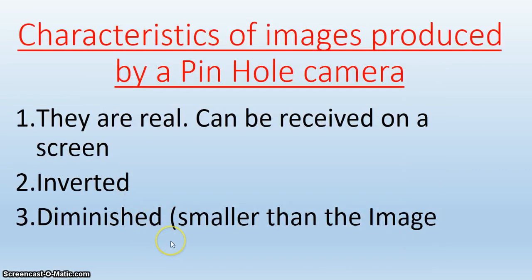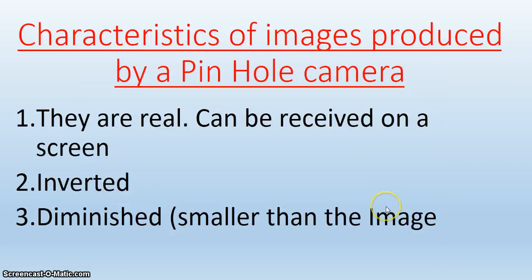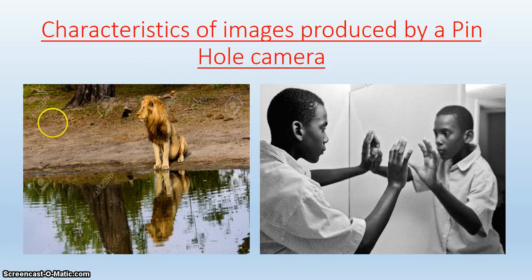Now, the characteristics of images formed by pinhole cameras are: one, they are real. I'll explain that in detail very soon. When I say images are real, it means they can be received on a screen. You can cast them on a screen. Two, they are inverted. We realize that the images formed in a pinhole camera turn upside down, and that's what we mean by inverted. And then three, they are diminished. That is, they are smaller in size.